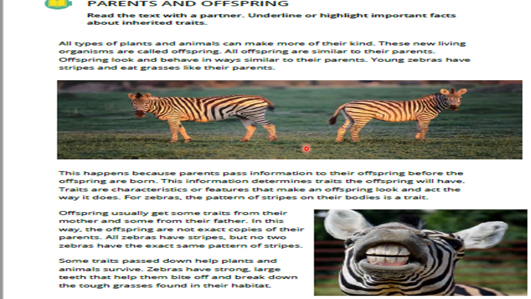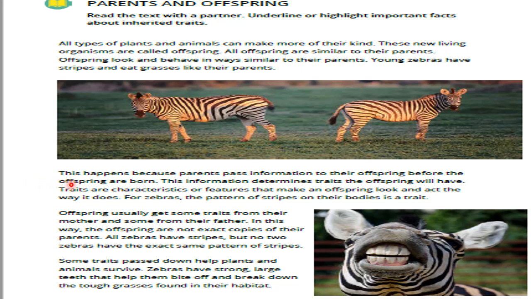Do all zebras have the same pattern of stripes? Offspring usually get some traits from their mother and some from their father, as we said in the last lesson. In this way, the offspring are not exact copies of their parents. They are similar but not copies, okay?